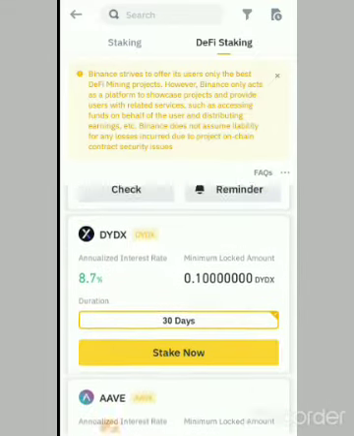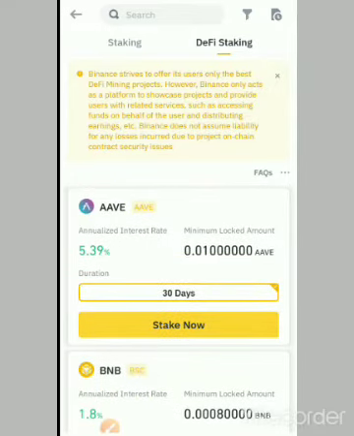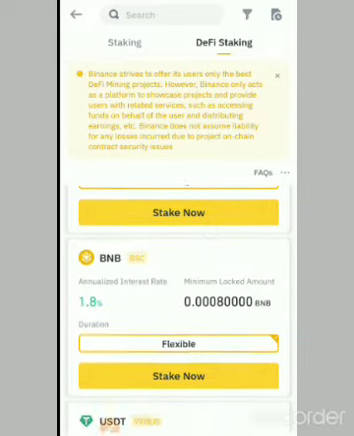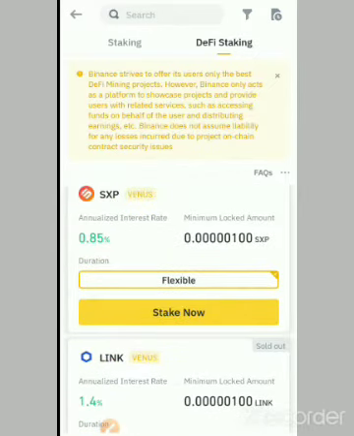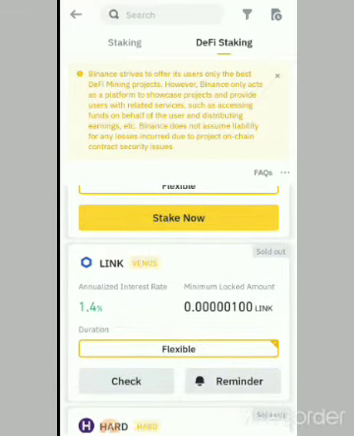But for this one, you can see that Stake Now is still highlighted. That means it hasn't been sold out yet, so you can still participate in the staking. You can see the Stake Now button is still active, so that means this is still on. And for those whose Stake Now is no longer there, like this one, you can see it's sold out.